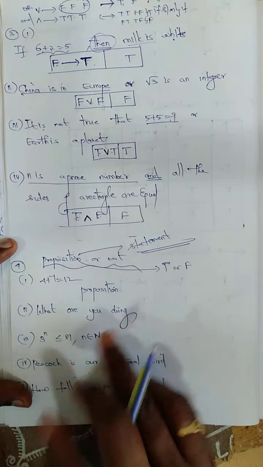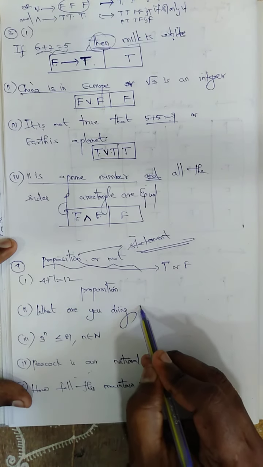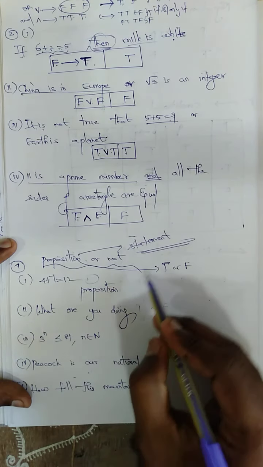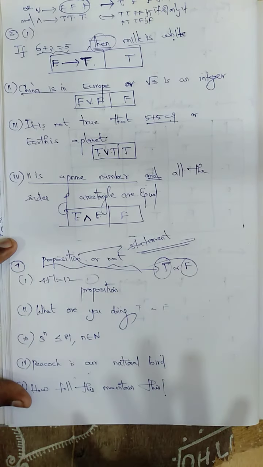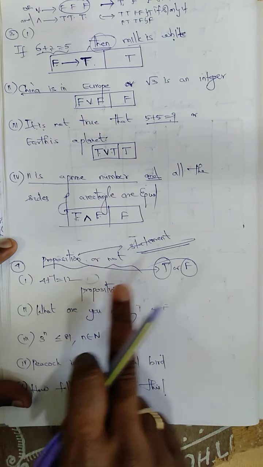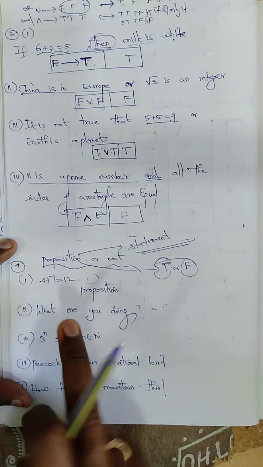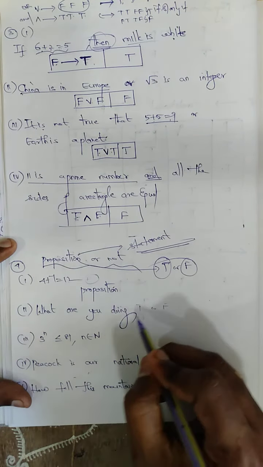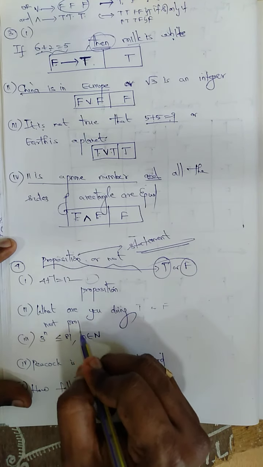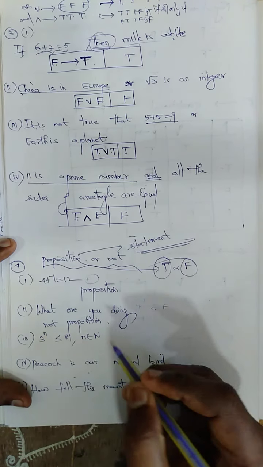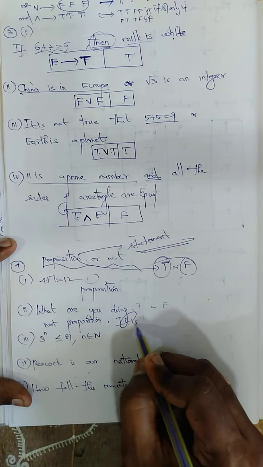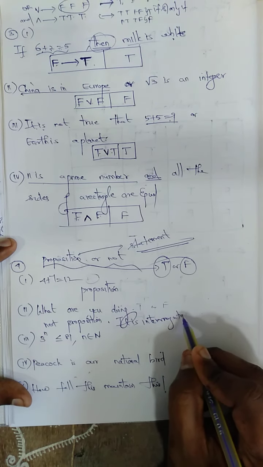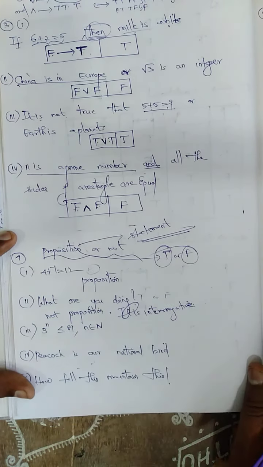See, true or false? The answer should be either true or false. For this, 4 plus 7 equal to 12, the answer is false. The answer should become either true or false, that's all. Then only is it a proposition. Proposition means it should be either true or false. For this, there is no true or false. What can I say? True or false? It's not possible. Not a proposition. Why is it not a proposition? It is interrogative. Question mark, no. So it is not a proposition.